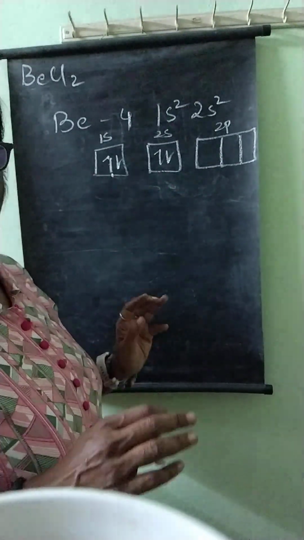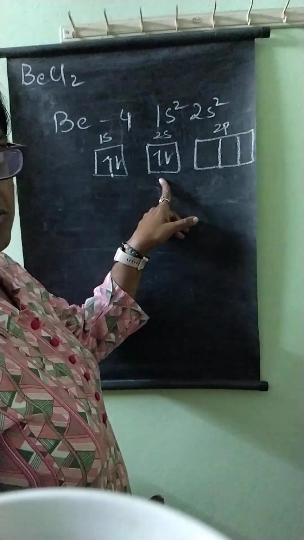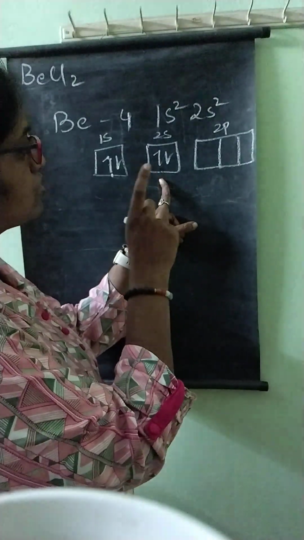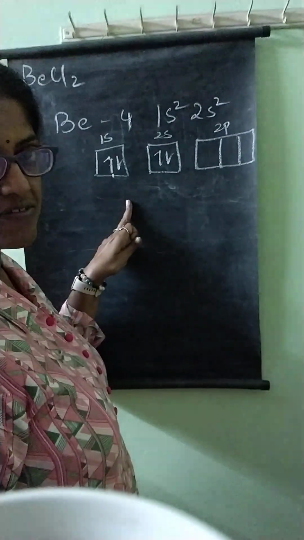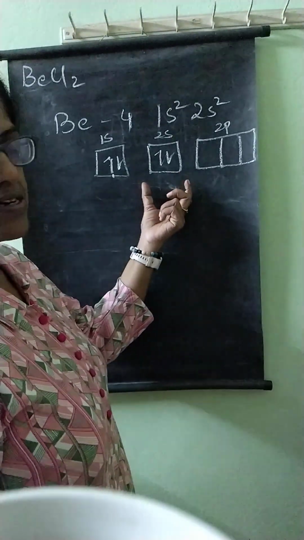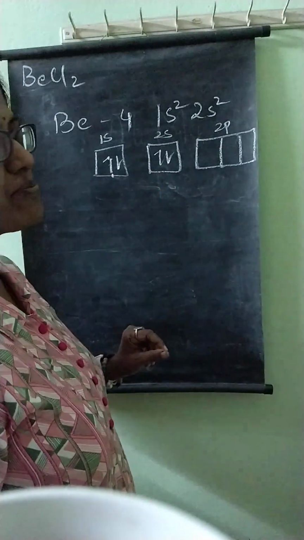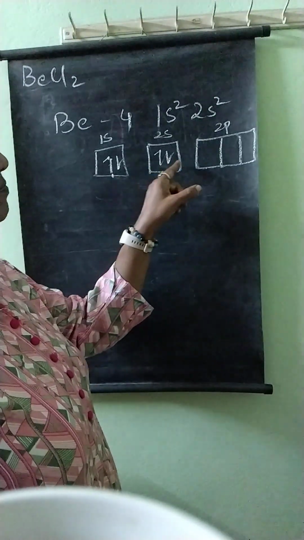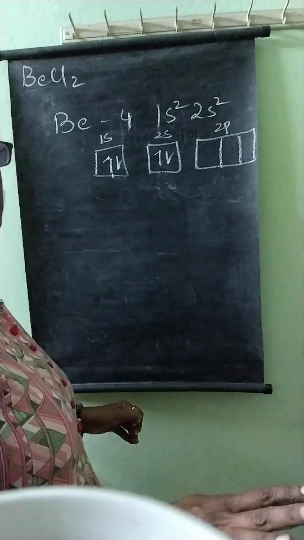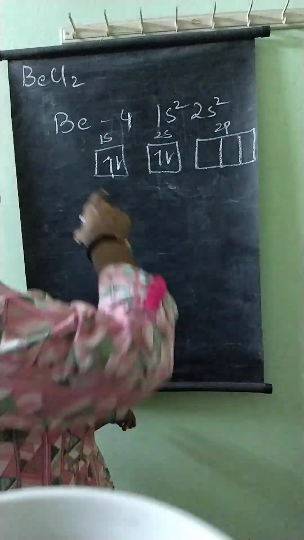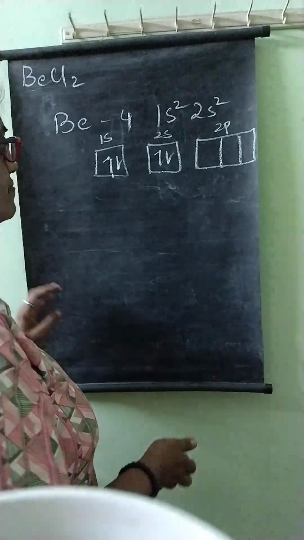According to Hund's rule, this has lesser energy, so it got filled first. It's already paired in 2s. It's obeying all the rules and it is paired. How will it form a bond when it is already paired? The electrons in 2s are paired electrons, so there should be no reason why this should form a bond. Beryllium should not form any bond. But it does form, and it forms BeCl2, beryllium chloride, and it forms some more molecules also.